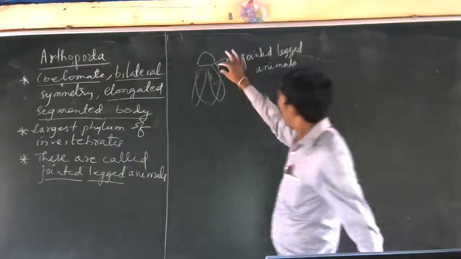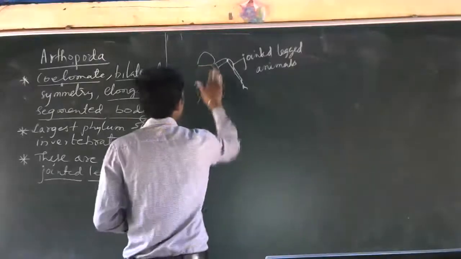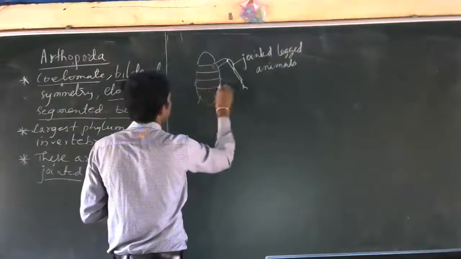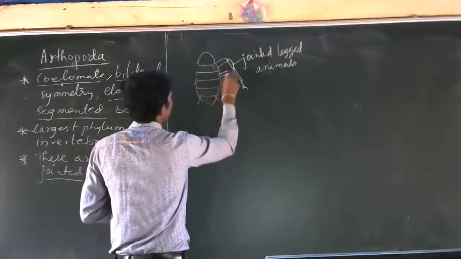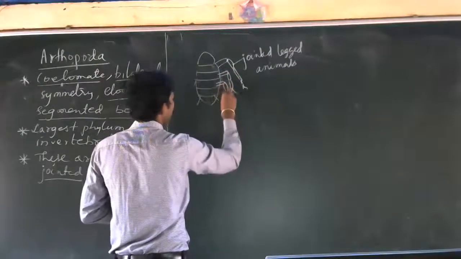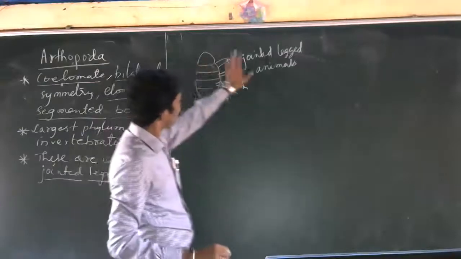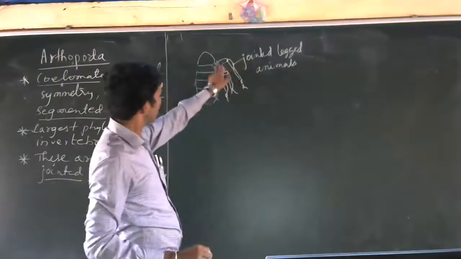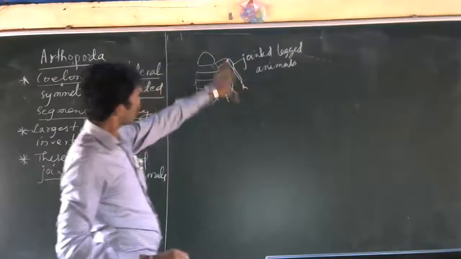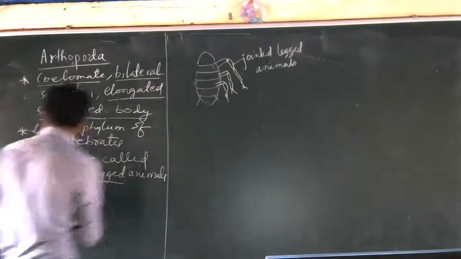So every segment, you see, the body is actually segmented. So here one leg will be there, there one leg will be there. So each segment will have legs, jointed legs. That's why they are jointed legged animals. So these legs are jointed, 1, 2, 3, 4, 5 joints are there. So which example can you give?